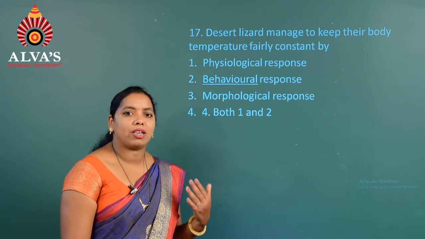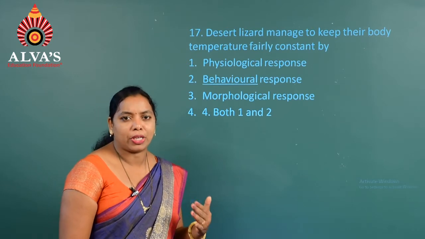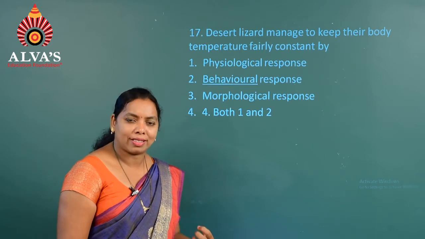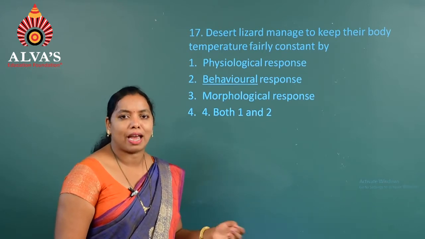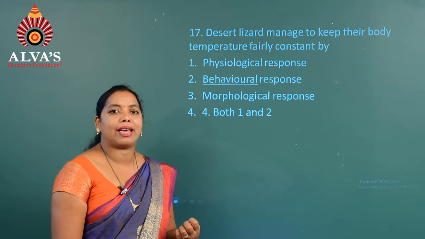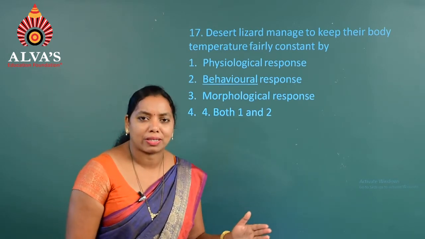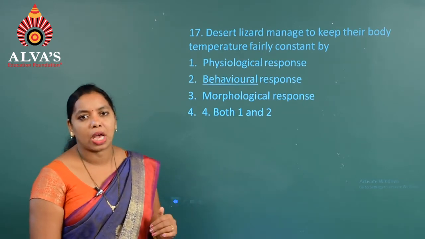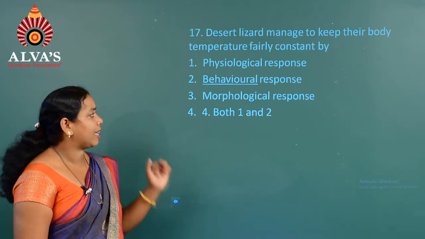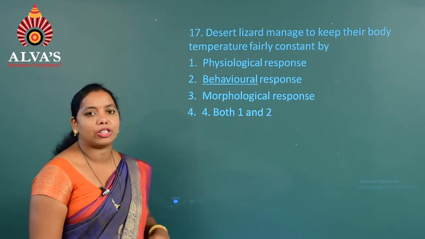response. So, the behavioral response in desert lizards can be explained by the adaptation we can see: whenever the temperature gets reduced, it comes out from the nest and basks in the sun to regain the normal temperature. Whenever it feels the temperature is too high, it escapes, that is, it goes and hides in shaded places. That is one of the adaptations we can see in desert lizards. Hence, the second option, behavioral response, is the right answer for question number 17.